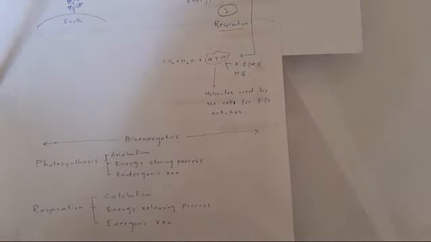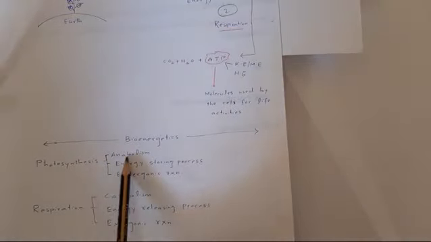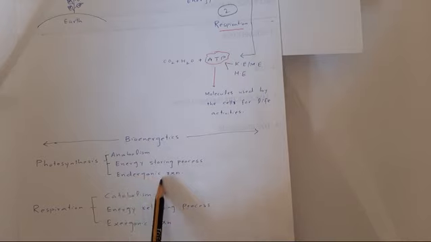Now to summarize and conclude our lecture, we can say that photosynthesis, as you have already studied, is an anabolic process, anabolism, that is a constructive, making process in which small molecules combine to form large molecules and energy is stored. So it is an anabolic process, constructive process, energy storing process, and an endergonic reaction which requires and stores energy.